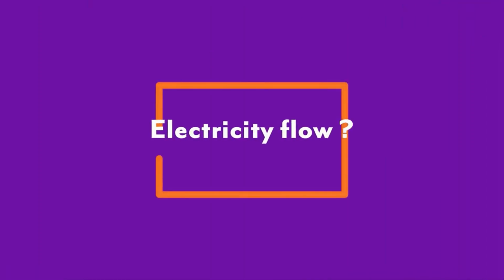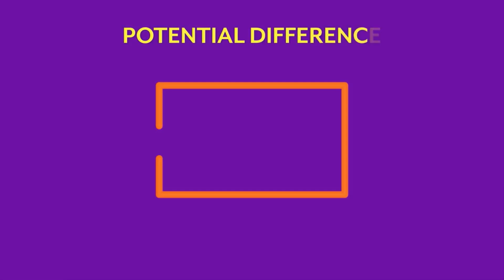So we just have a copper wire. Do you think electricity will flow through it? Clearly not, because there's nothing that's triggering it. There's no factor triggering it. So what is the factor that triggers the flow of electricity? It's called the potential difference.